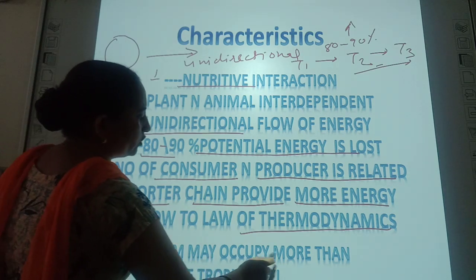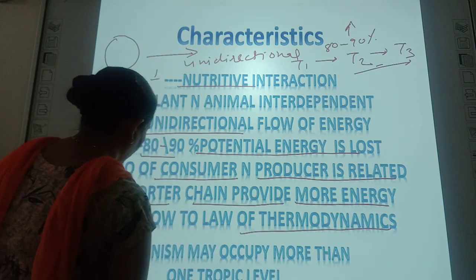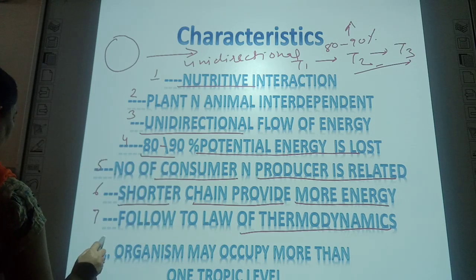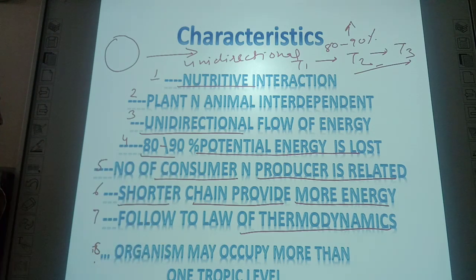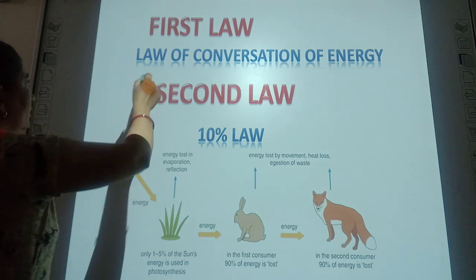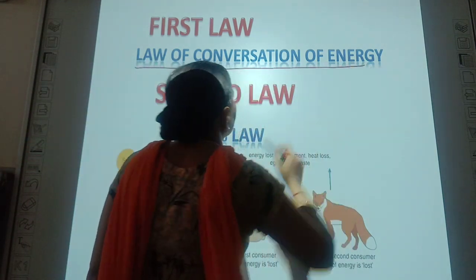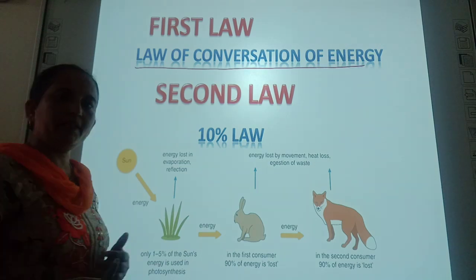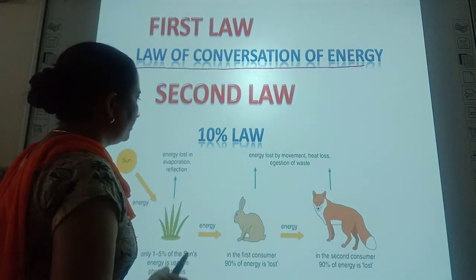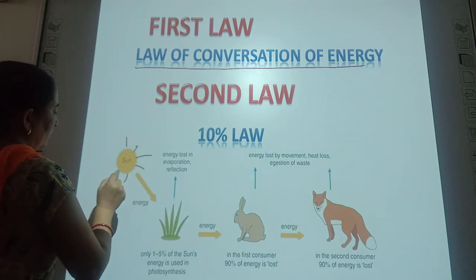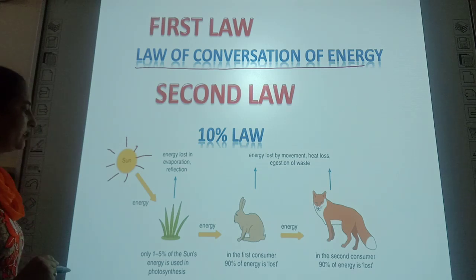And further, organisms may occupy more than one trophic level. An organism in a food chain can occupy more than one trophic level. Here, the first law of thermodynamics, the law of conservation of energy, means energy can neither be created nor be destroyed. So, as I have told you, the sun is the source of energy.